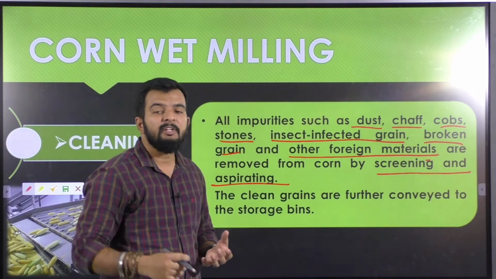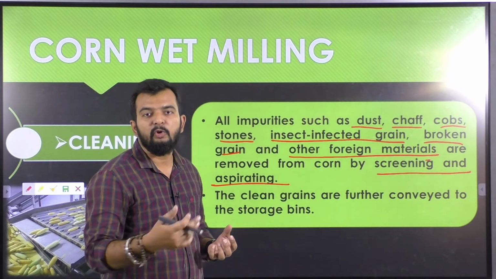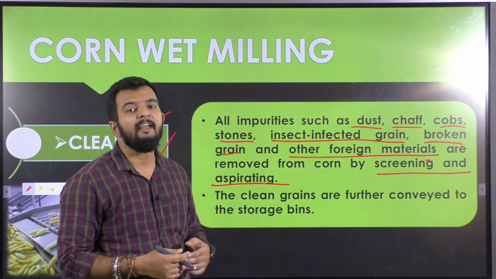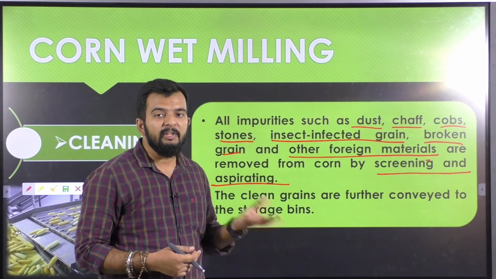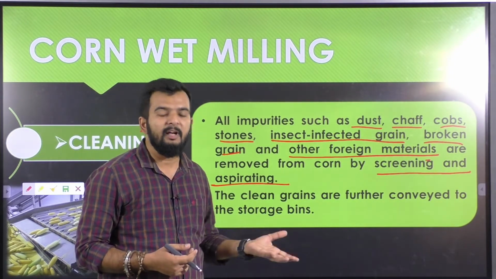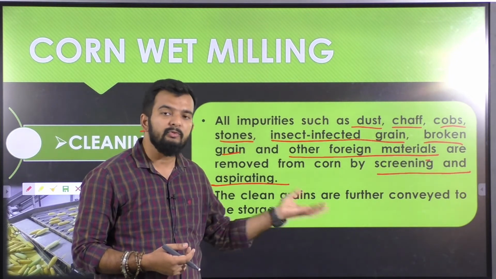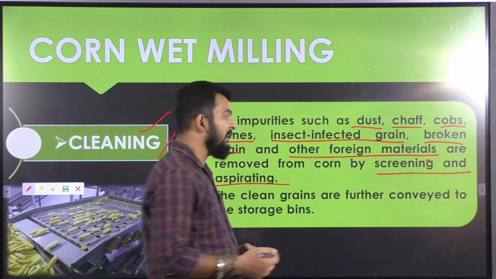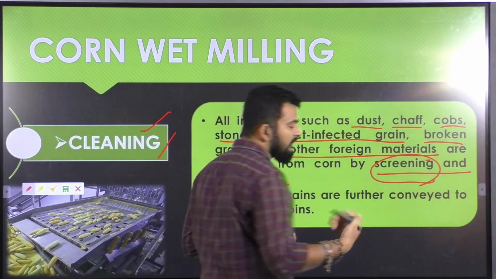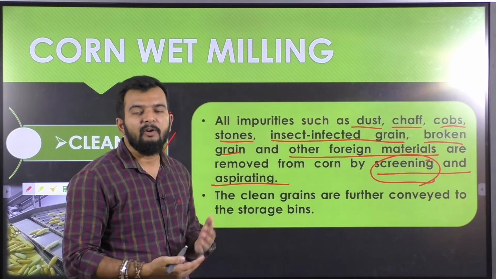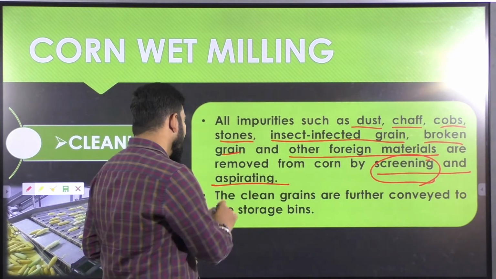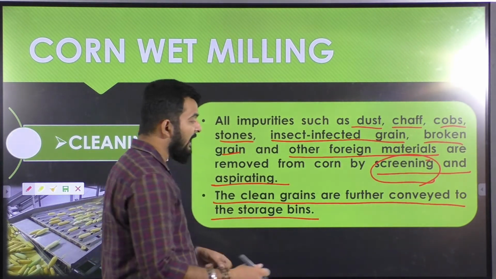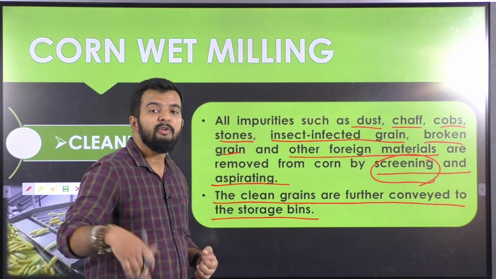Aspiration means blowing air to remove the lighter particles. Plus, screening can help you remove different particles based on their size. Any heavier particles can also be removed through aspiration. Based on size, you can do screening, passing the grains through different sieves or screens to remove unwanted particles. The clean grains are then conveyed to the storage bins.